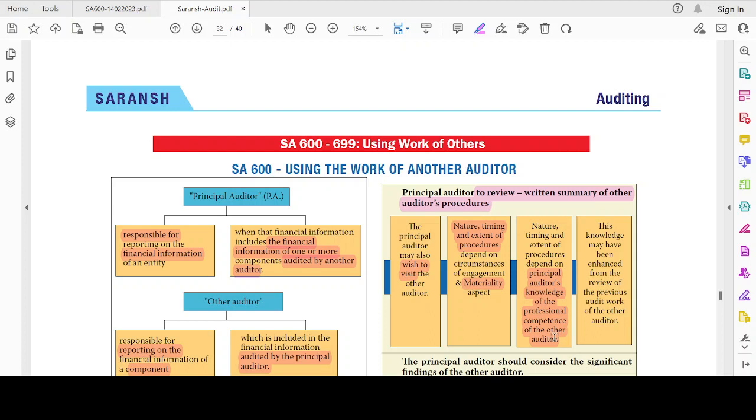So I have to check and ensure that the particular person has the professional competence to audit, because he should have the professional and technical knowledge or expertise to audit the particular area. I should be aware of it, and I should ensure that such compliance is there. Only then can I rely upon his work. Otherwise, there could be circumstances where I should not have relied, so I will not be relying on such auditor's report.